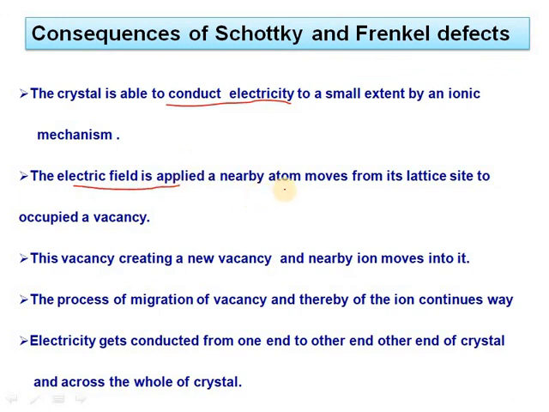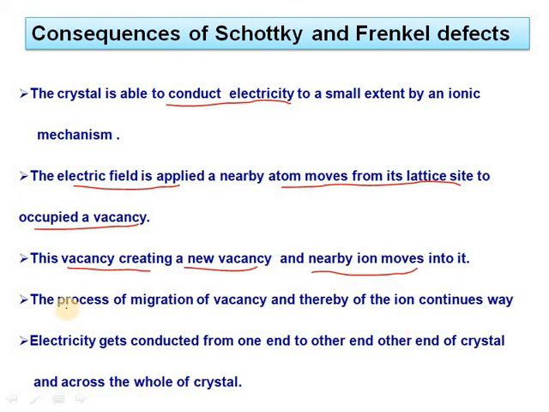We can see that an ion can move from its lattice site and occupy a vacancy, and this creates a new vacancy, so nearby ions move into it.